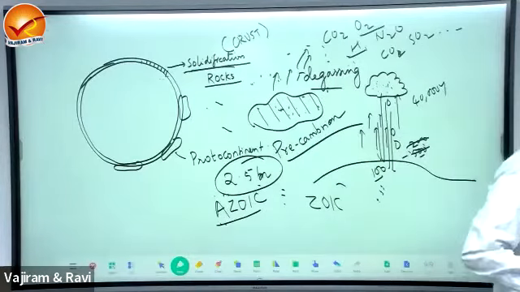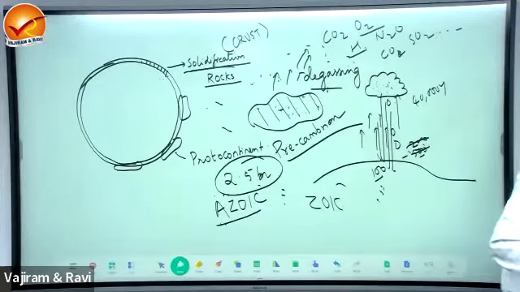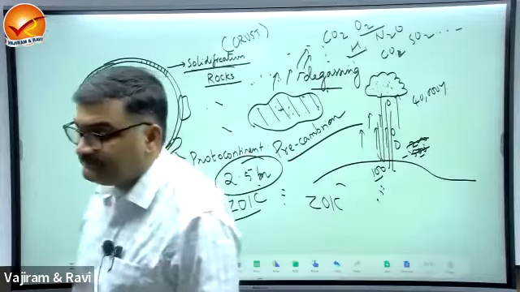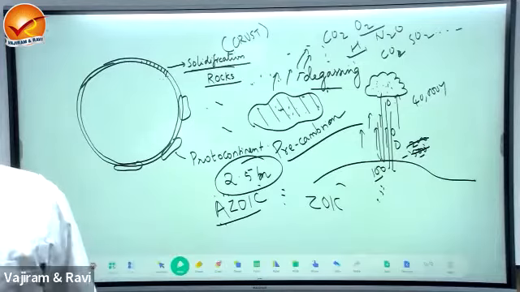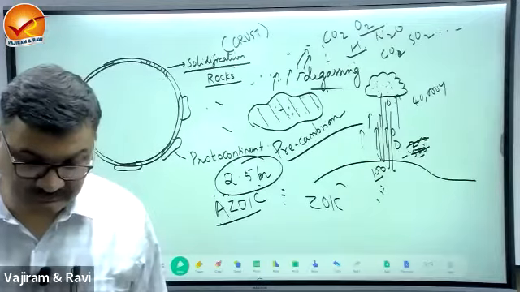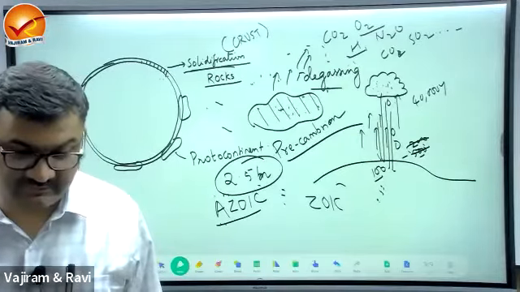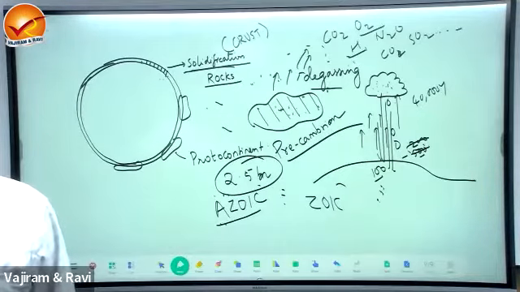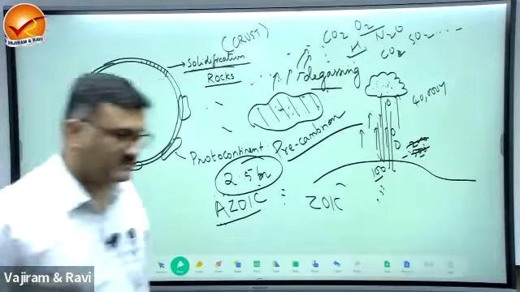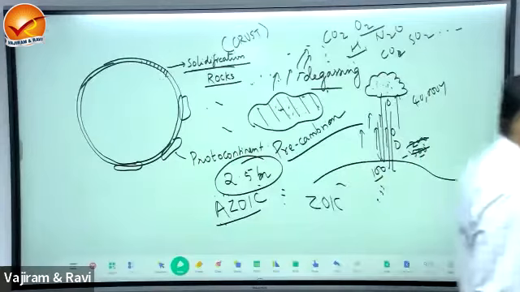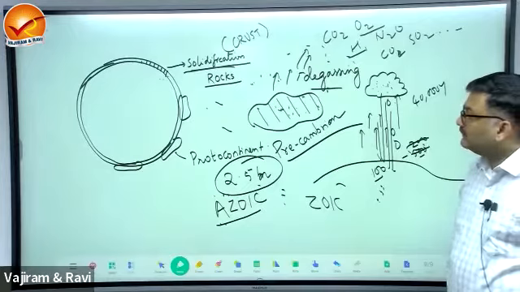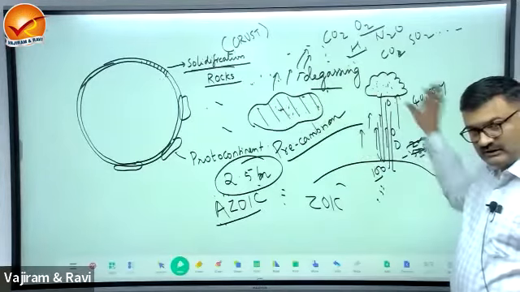All the rocks created during the Precambrian phase are, what will you write, fossiliferous or non-fossiliferous? Non-fossiliferous, right? Now, this is how the Earth's surface evolved.